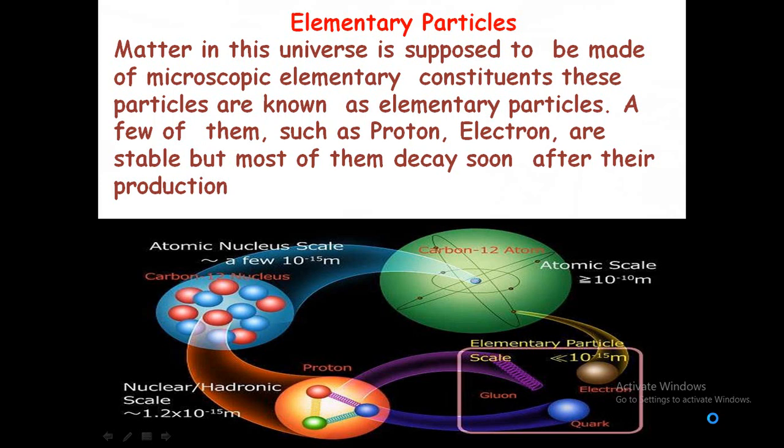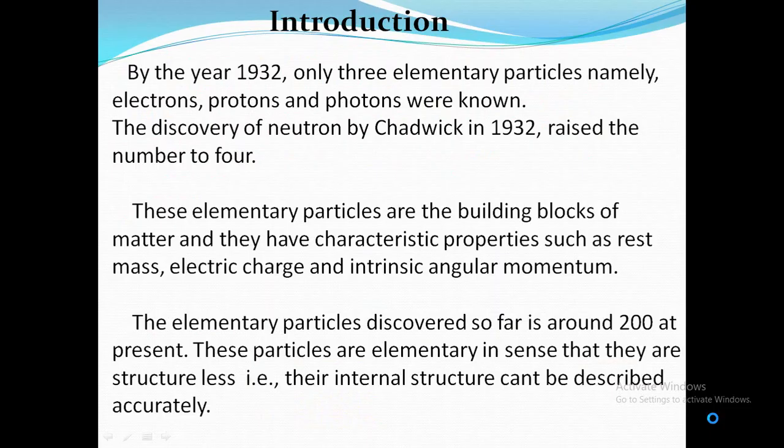So we know that protons, electrons and neutrons are elementary particles, and there are some other elementary particles. But we are not familiar with them because they decay soon after their production. So, introduction. By the year 1932, only three elementary particles, namely electrons, protons and photons, were known.